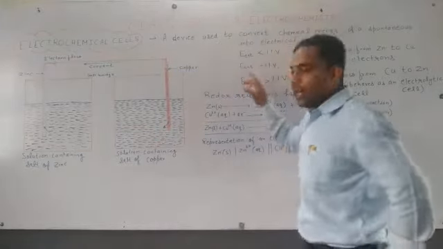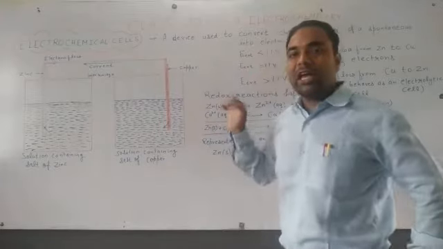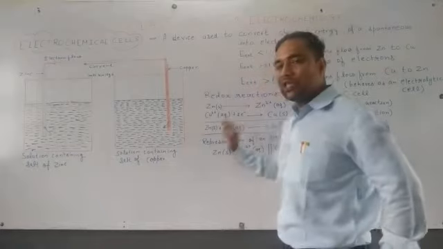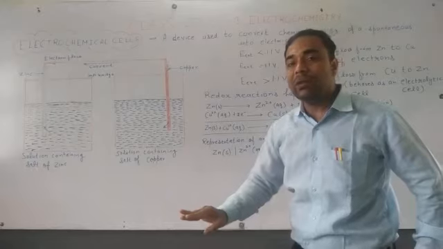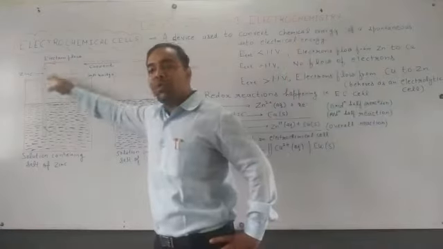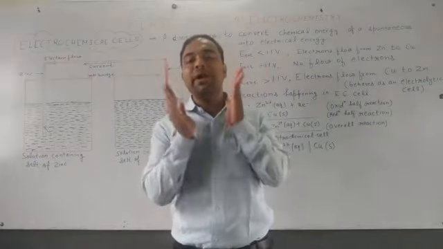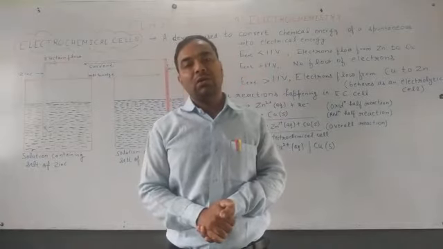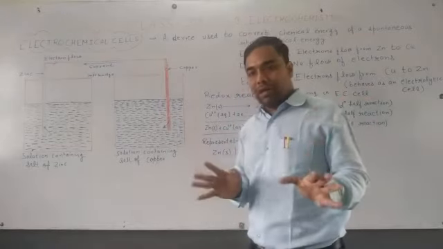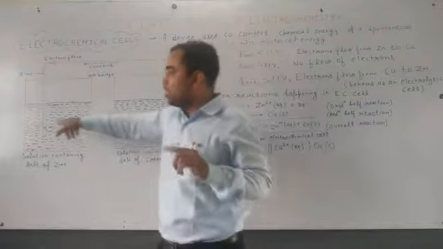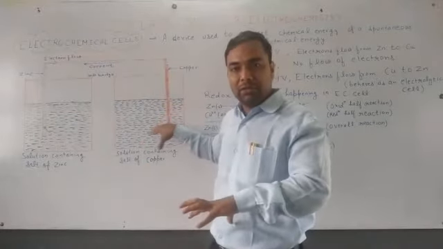But when the external electrical potential is equal to 1.1 volt, there will be no flow of electrons. So there will be no chemical reaction. Neither will electrons be released from here, nor gained from here.